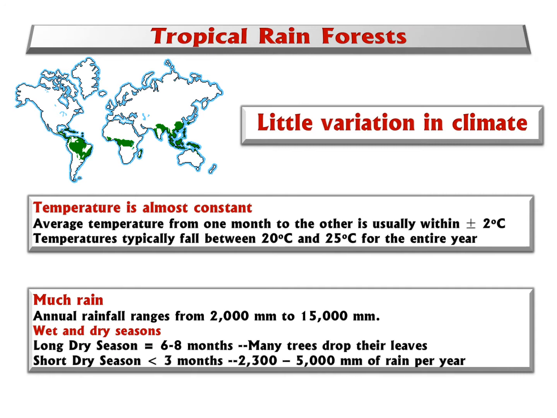The wet season is short, about 3 months. However, precipitation is very high, from 2,300 to 5,000 millimeters per year. It's just 3 months. It's so much.